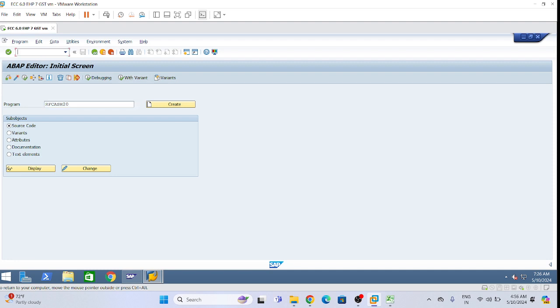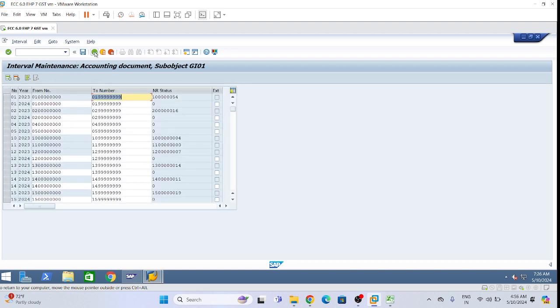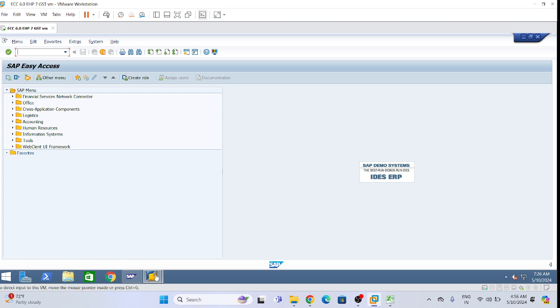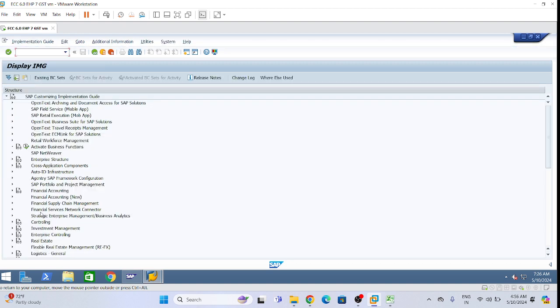Means CFBN1, company code. Let me go by path in the T code. So ledger wise, the way we used to do for the GL we have done, for the AP we have done. Same way we need to do the number range here. Financial accounting new.